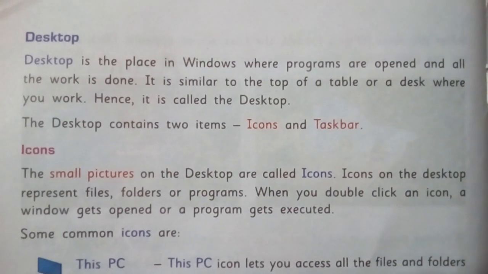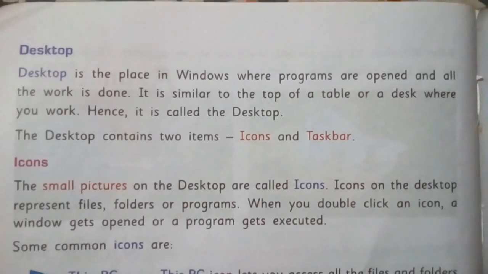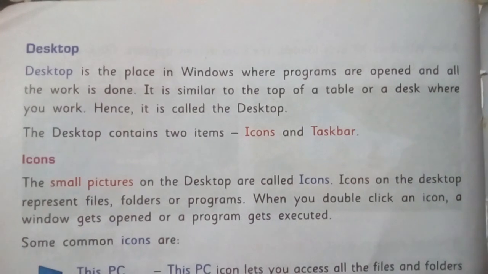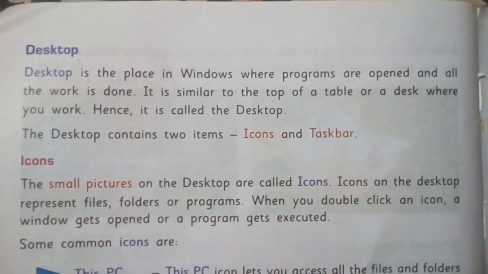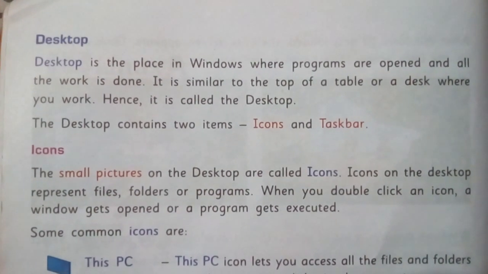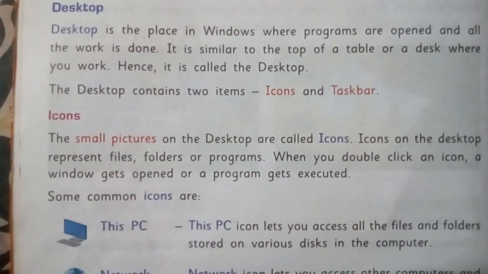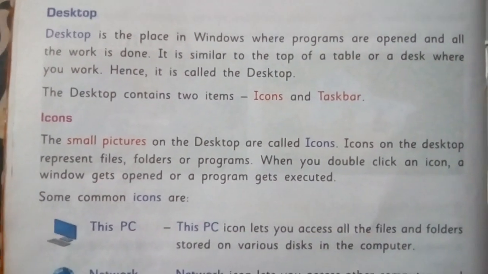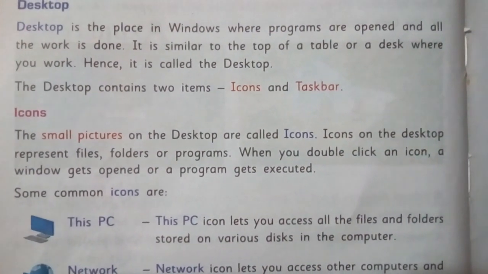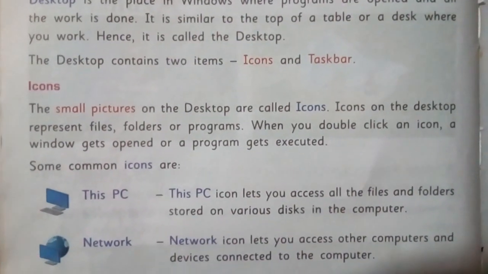First, we will discuss what is a desktop. So, a desktop is a place in Windows where programs are opened and the work is done. It is similar to a top of table or desk where you work. Hence, it is called desktop. The desktop contains two items, icons and taskbar. The icons are the small pictures on the desktop. Icons on the desktop represents file, folders or program. When you double click an icon, windows get opened or a programs get executed.